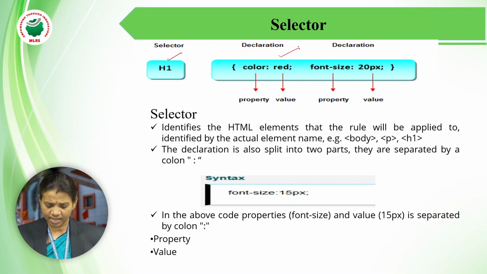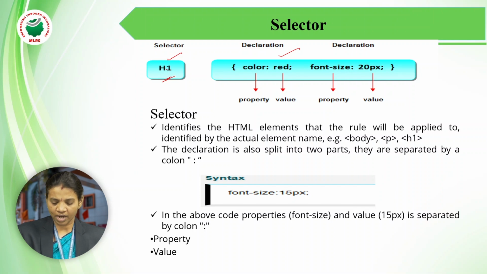Through the selector, first of all, it identifies the HTML elements. According to the elements, we want to apply to the tags, whether it is a body tag or paragraph tag or any of the HTML elements or HTML tags. The main declaration is divided into two parts. Here, the first part is called the selector part. In this selector part, you can write any of the HTML elements.